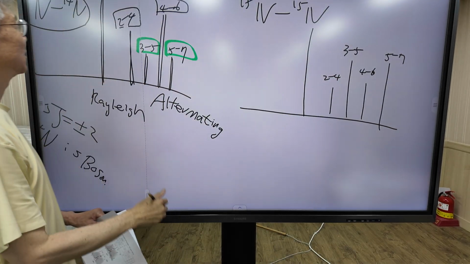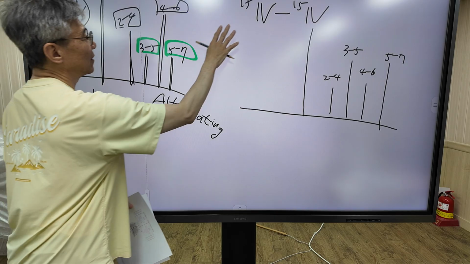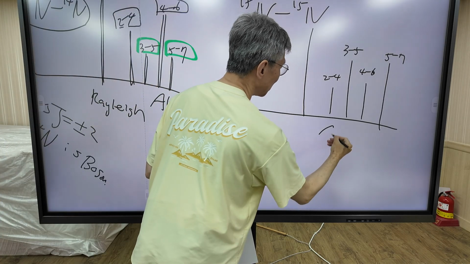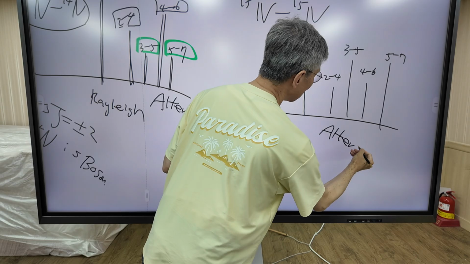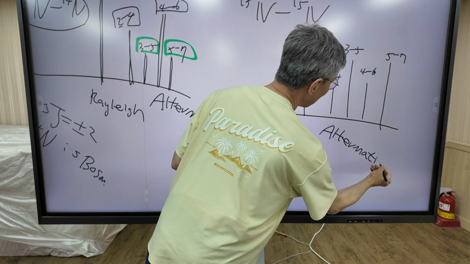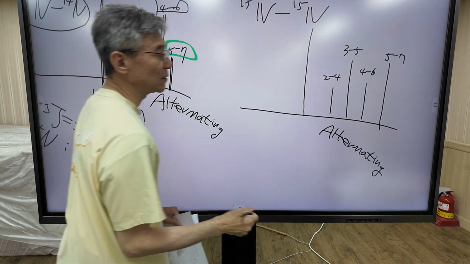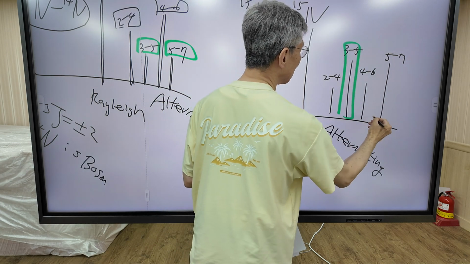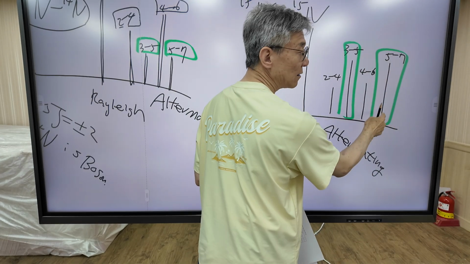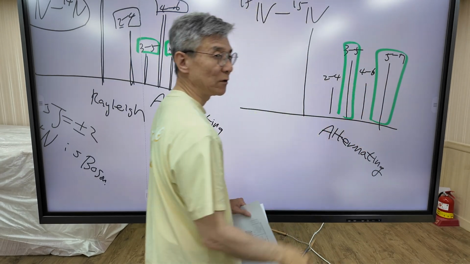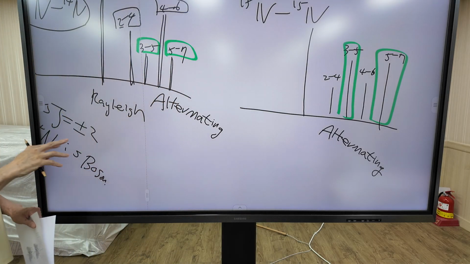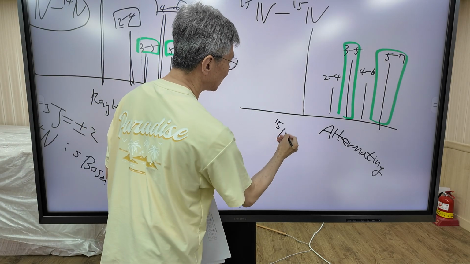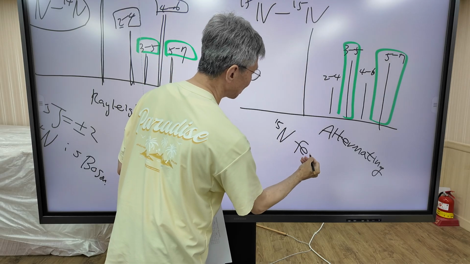What's the difference between nitrogen 14 and nitrogen 15? They also show an alternating pattern, but there's a big difference. In this case, the odd number to odd number transition is larger than the even number to even number transition. It is the opposite weighting. It means that nitrogen 15 is a fermion.